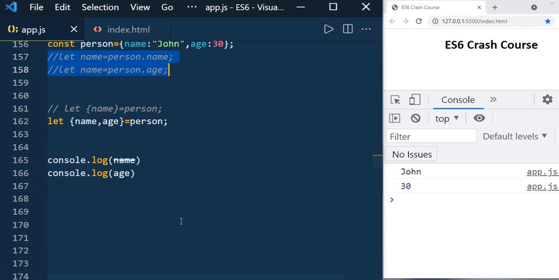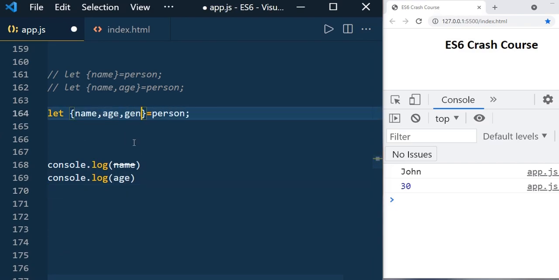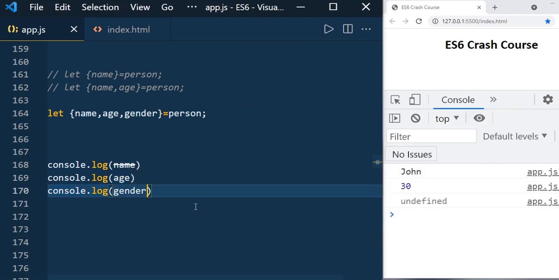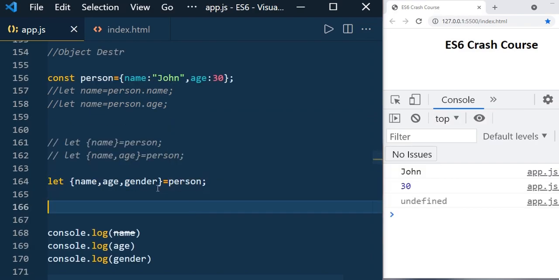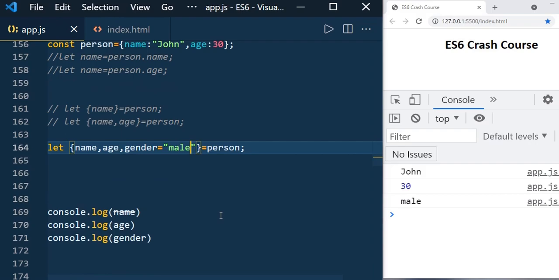If you observe, object destructuring is almost the same as array destructuring. The way we had default values in array destructuring, you can have default values here also. Let's say you have name, age, and I will add gender, and let's print gender here. We know the value will be undefined because the person object does not have the property called gender, so obviously we get undefined. Now let us add the default value for that. How to add the default value? You can assign it like this, and if you print it, you can see male. So this is how you can add default values to the property.